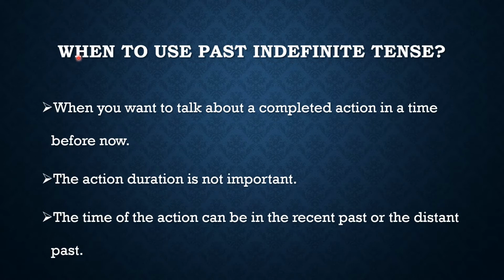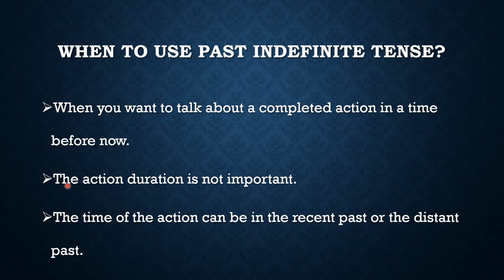Let me tell you when you should use the past indefinite tense. When you want to talk about a completed action in a time before now, you will use the past indefinite tense, which means that if you are talking to somebody right now and you want to mention an event or a completed task which has already been done, then you will use the past indefinite tense.